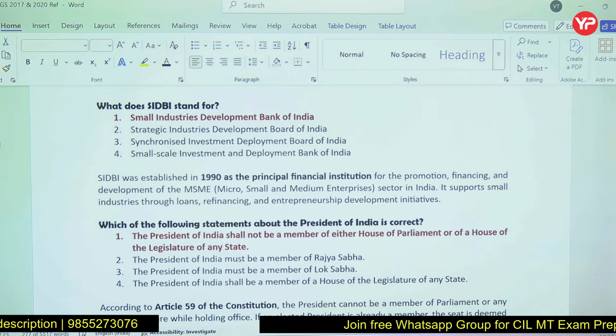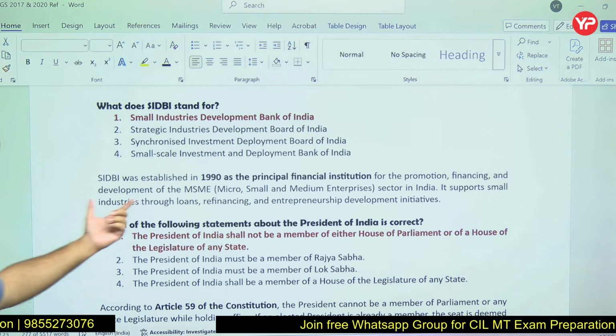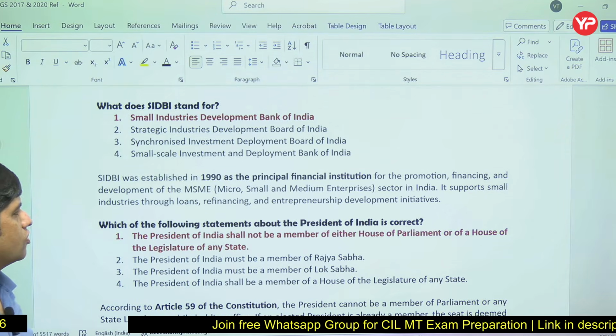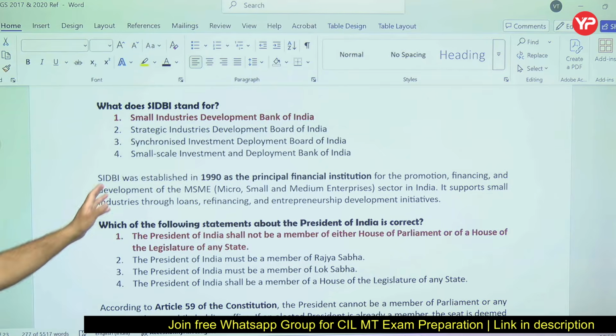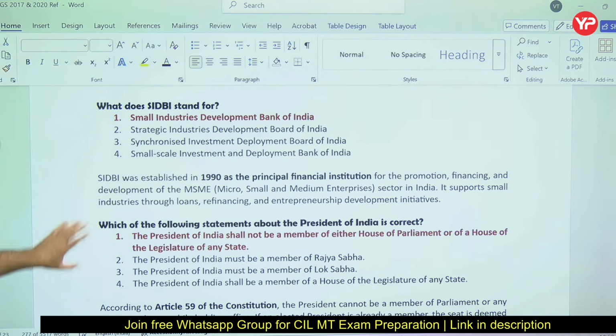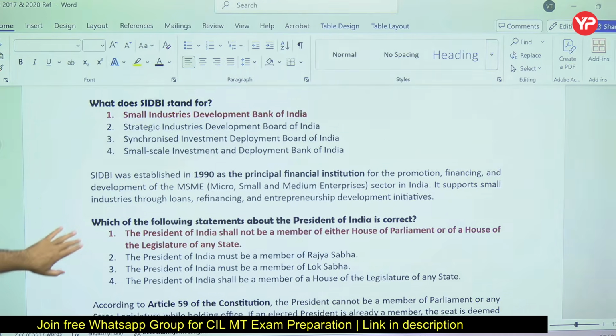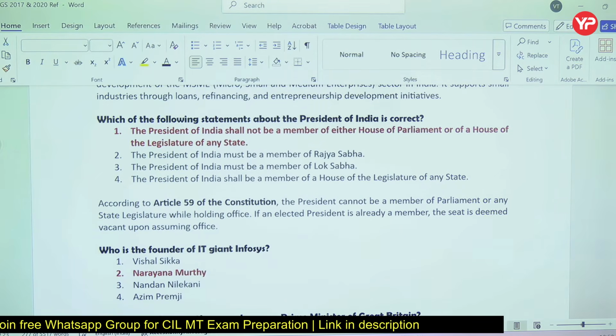So what is the full form of SIDBI? This is a financial institute, and the purpose is promotion of the MSME sector in India. So what is the meaning of SIDBI, and similarly what other organizations are there, the complete names of those organizations we should know. That is something we should be aware of.